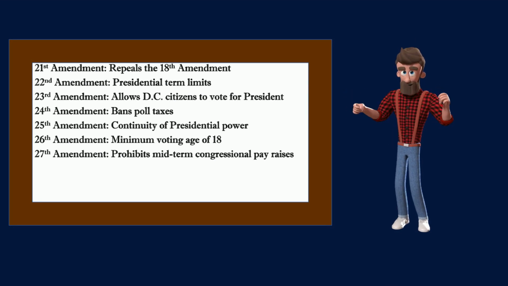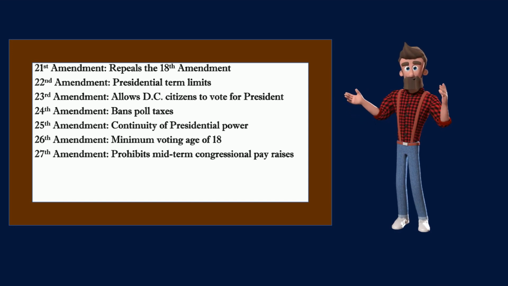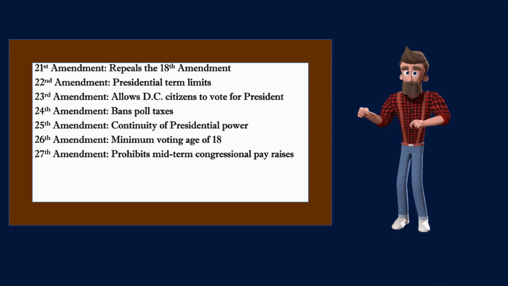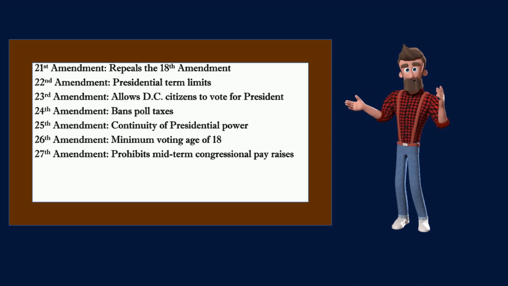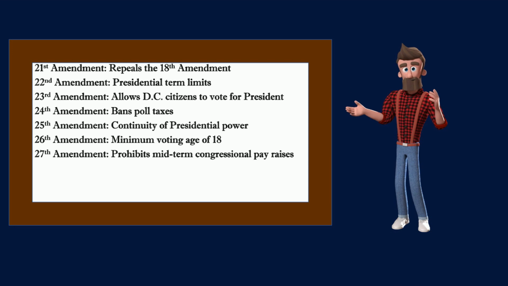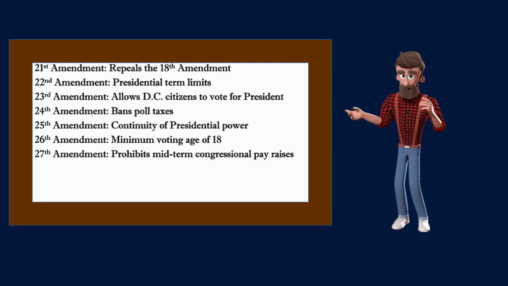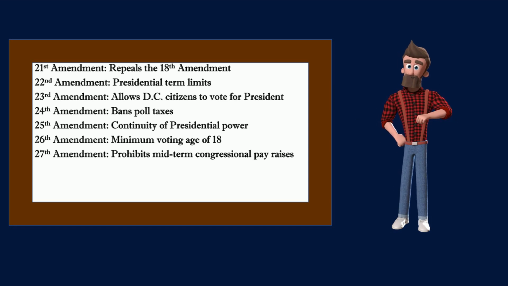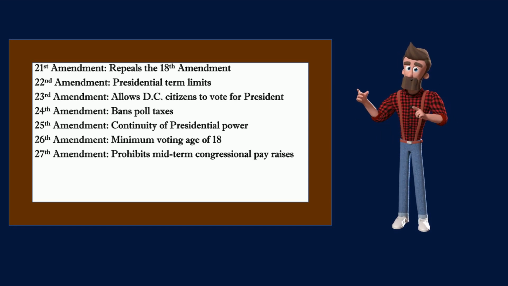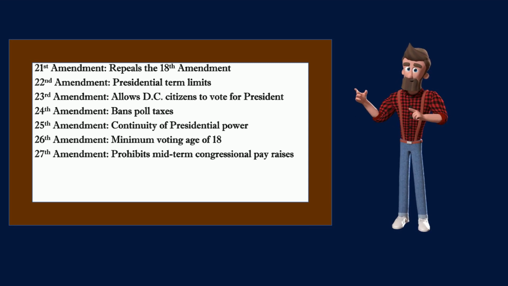The 22nd Amendment prohibits a third term or 10 years for the President. The 23rd Amendment grants citizens of Washington, D.C., the right to vote in presidential elections. The 24th Amendment bans poll tax payment as a requirement for voting for federal office. The 25th Amendment assures continuity of power in the case of presidential disability.